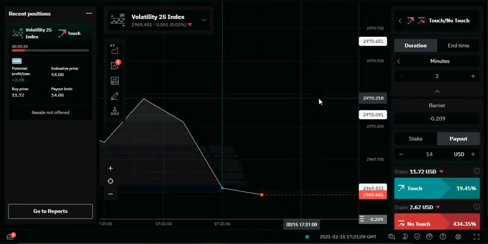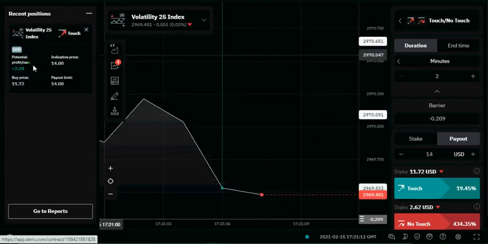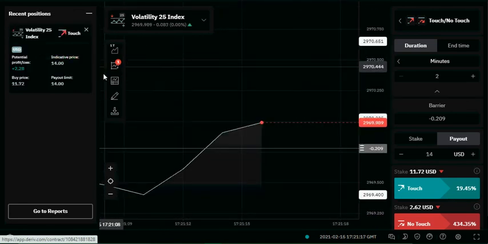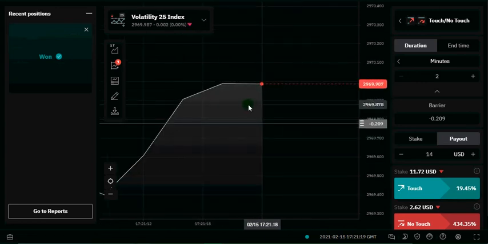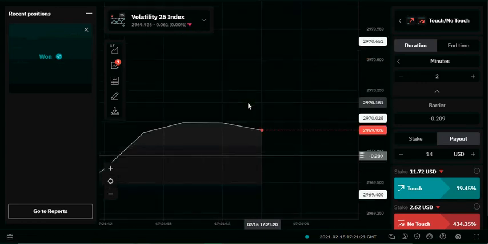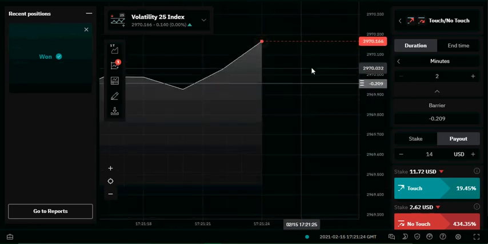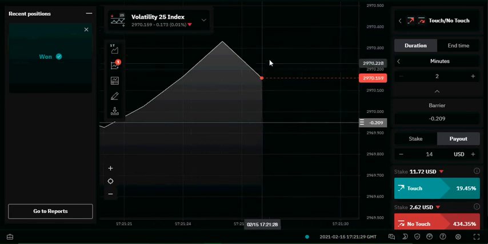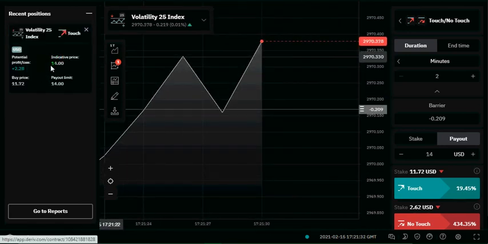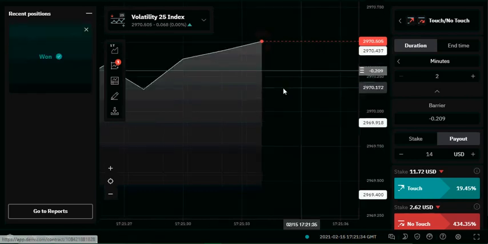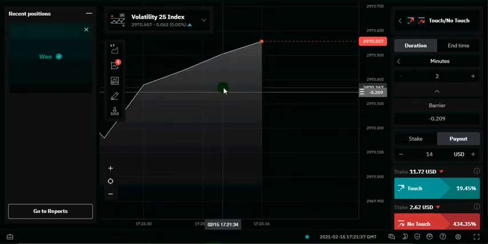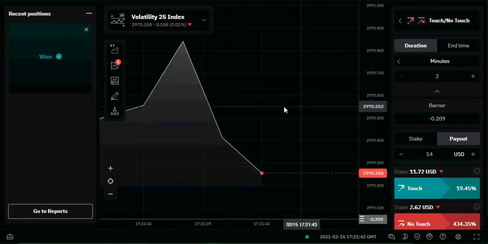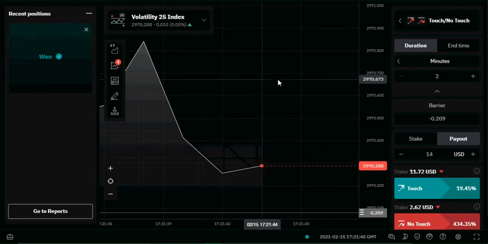Okay, you can see we've won that trade there, though it took a bit longer. So what I'm going to be advising is, after the first trade, just give it like 30 seconds or 20 seconds before you go for the next trade. Just let the market rebound before you go for the next trade. You can see we won all the trades right there, though the last one took a little bit longer because I didn't wait for so long to place the next trade. I was so fast with it. So just give it like 10 or 20 seconds before you go for your next trade.